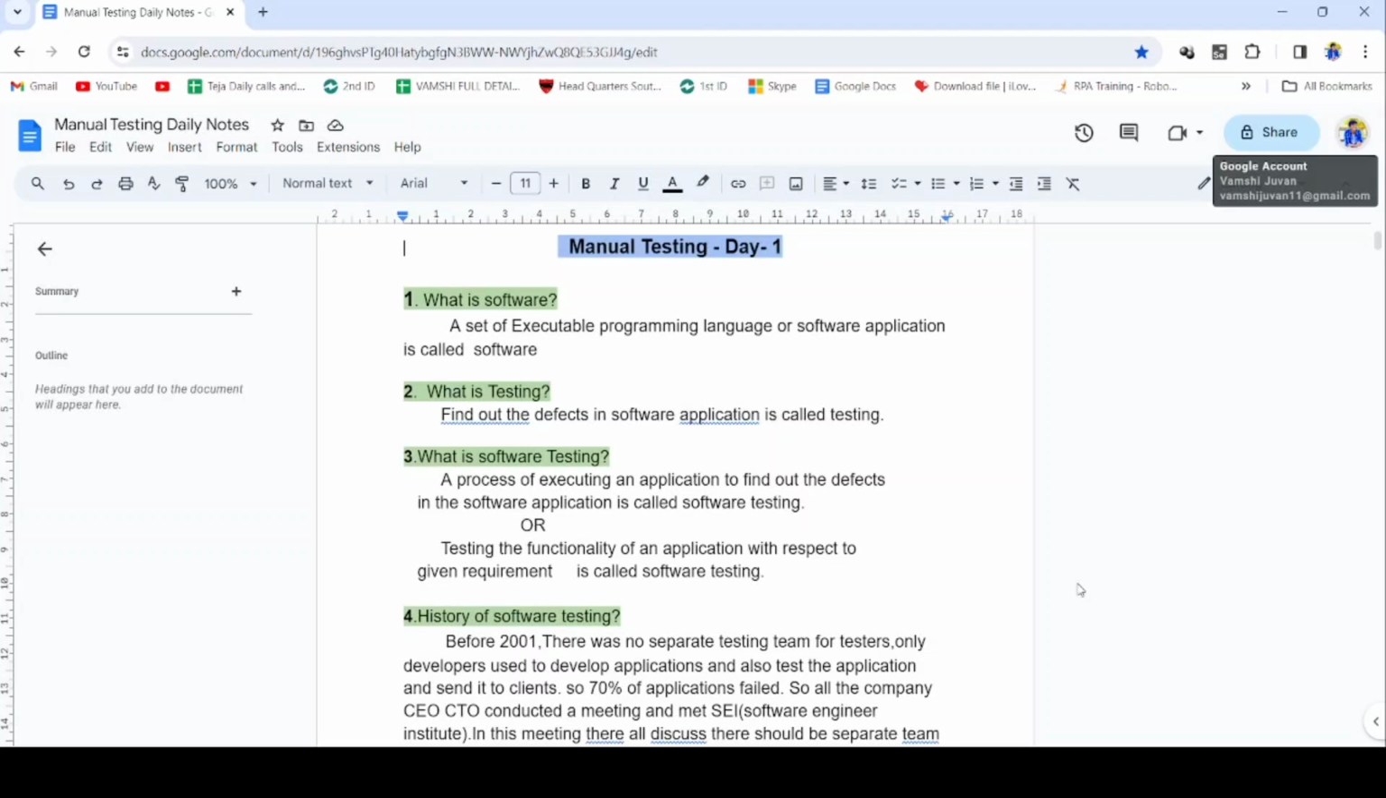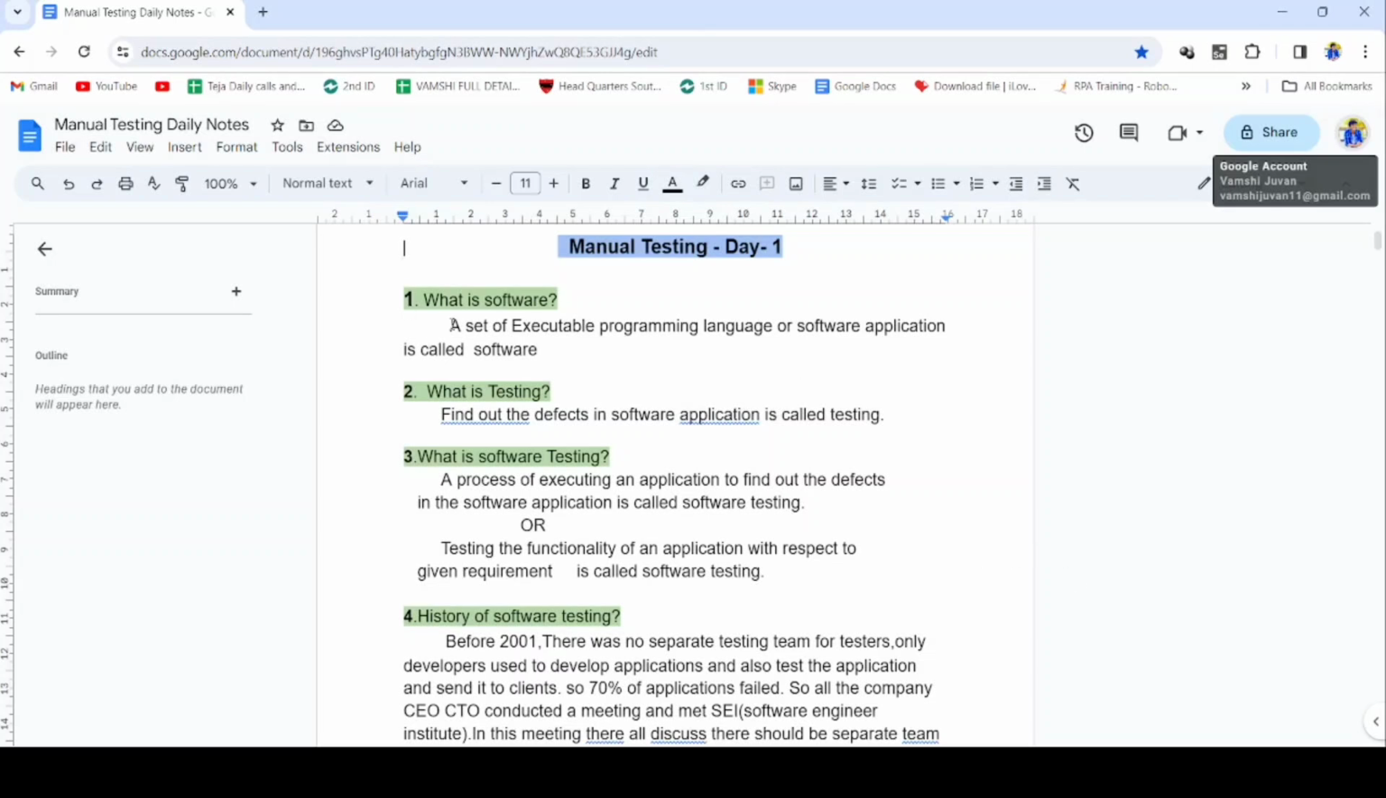Okay. Software applications are developed by the developers. Developers will develop the software application. How will they develop? A set of executable programming language. Developers will use programming languages like Java, Python, etc. So developers will use programming language and develop the software application. So this is called software.